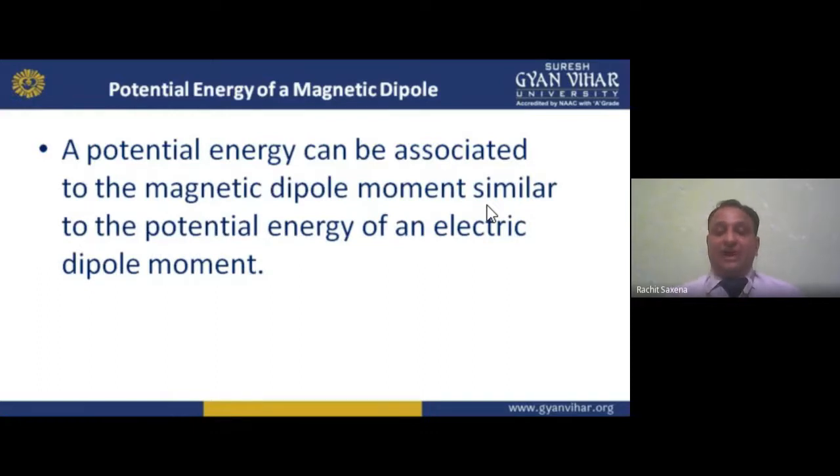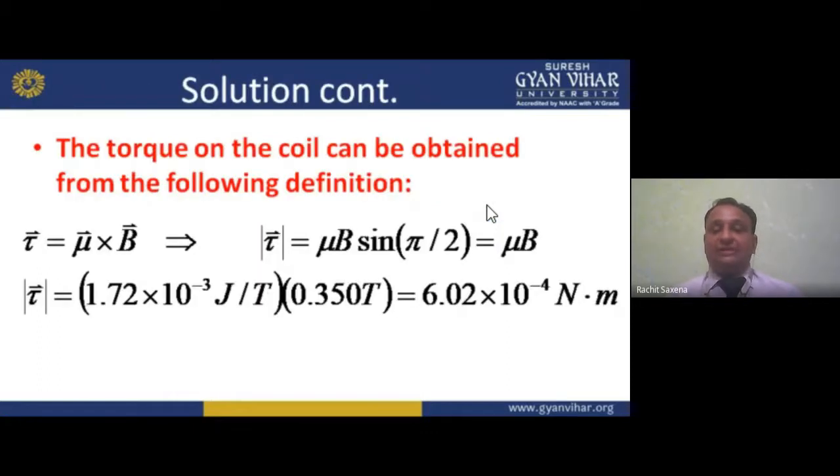Before this, I hope you understand about the solution, that is mu into B, permeability into magnetic field, we have the value. Sin pi by 2 is why? Because it is normal to the plane, so theta will become pi by 2. Pi by 2 means maximum condition because it is 90 degrees, and sin 90 means 1. So we are having the value 1. I hope you understand.